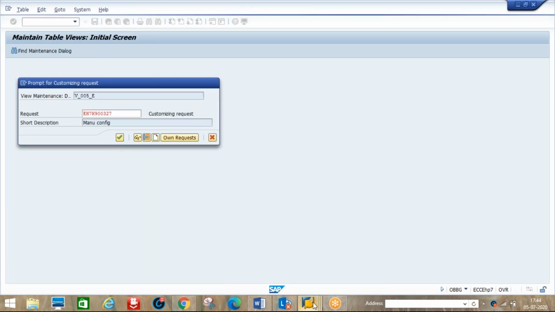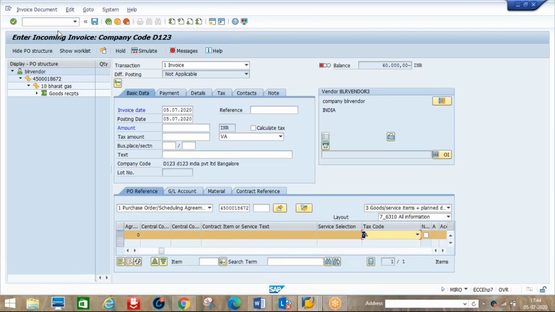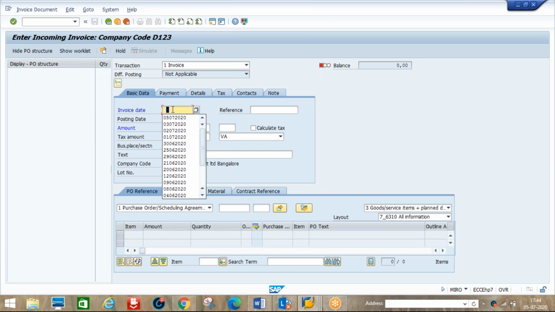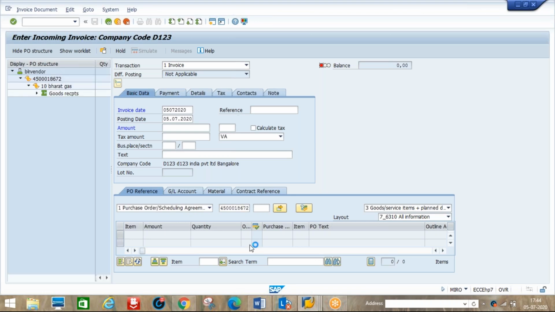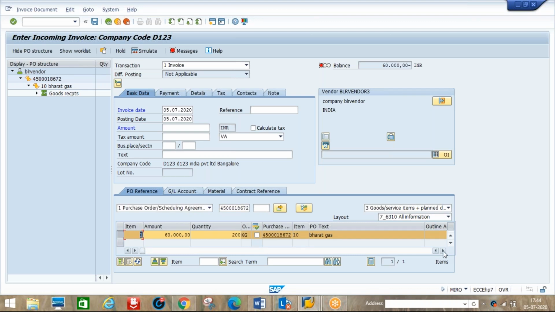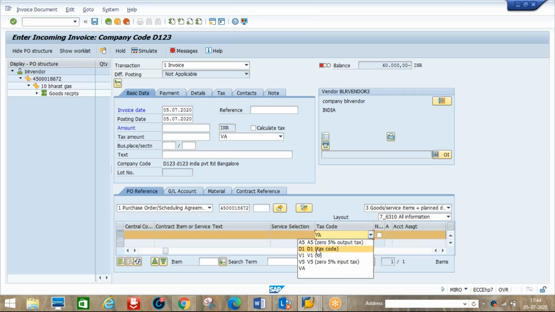Now again we'll go to invoice verification, MIRO, and just refresh. Let's go, D1 is my tax code.